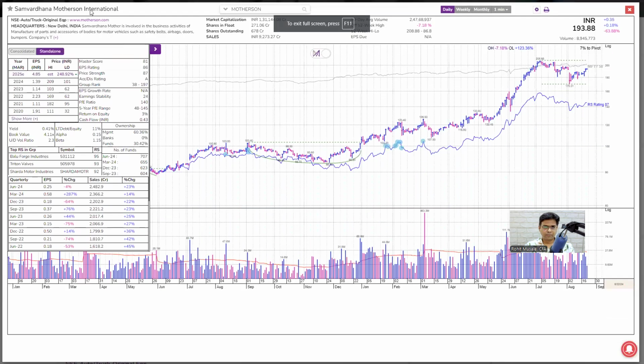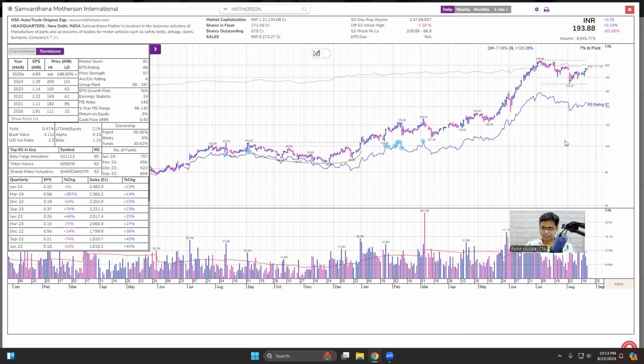So this is Samvardhana Motherson International. Have a look at this basic data. EPS rating is 86%. What does this mean? This means that of all the stocks in the Indian stock market, 14% of stocks are doing better than Samvardhana Motherson International based on their earnings stability and earnings growth. The total number of stocks in the Indian stock market is roughly 5,000.